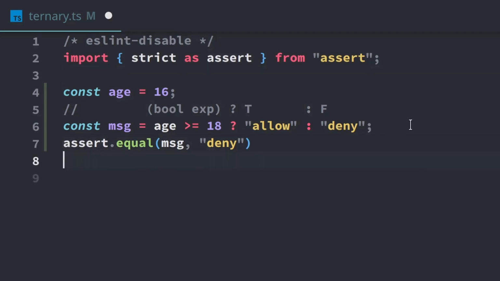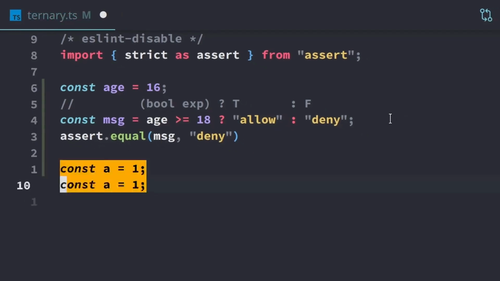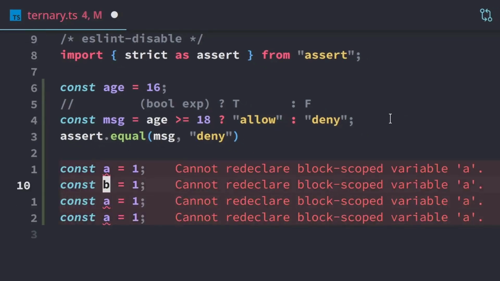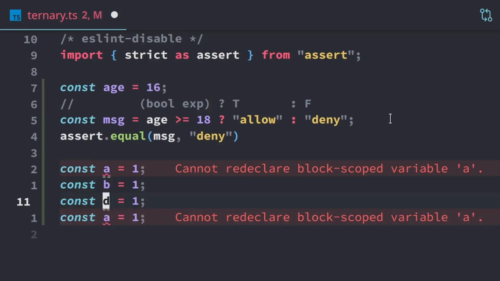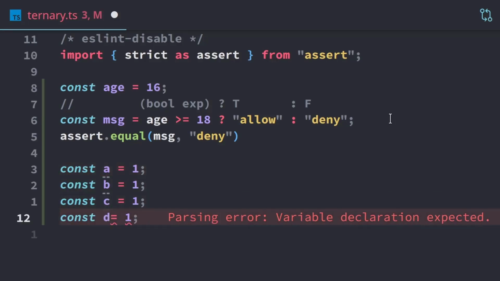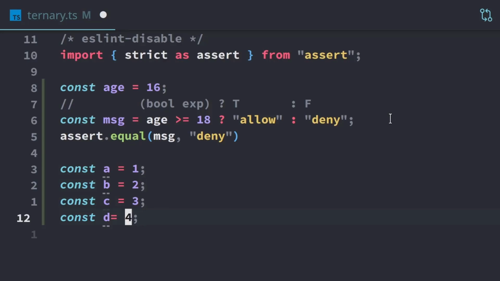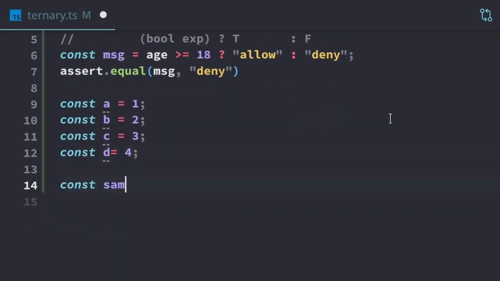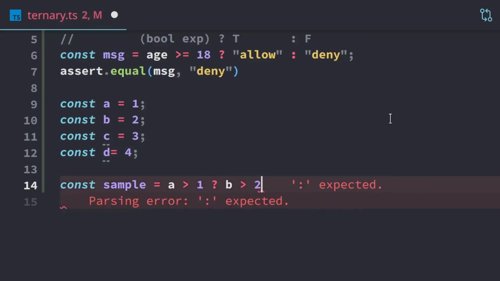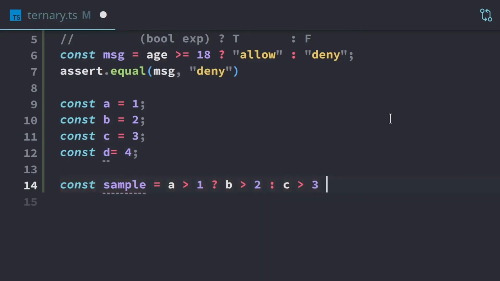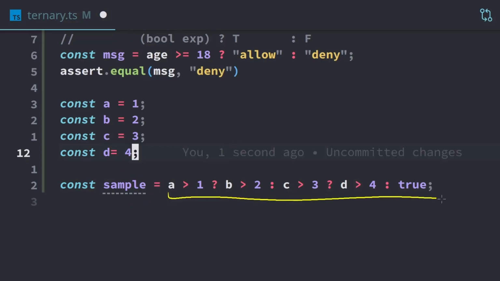Like for example, if we do this just for demonstration, I wouldn't actually want to do this in real code. So it's C and D. We'll just do like 1, 2, 3, 4. So we can actually nest the ternaries as well. So we can have that one. So we can do this, and then this, and then finally at the end is true. So this whole thing is going to evaluate to a Boolean. This will be a Boolean, and there's something happening here. I don't know what's happening because I just made this up right now.